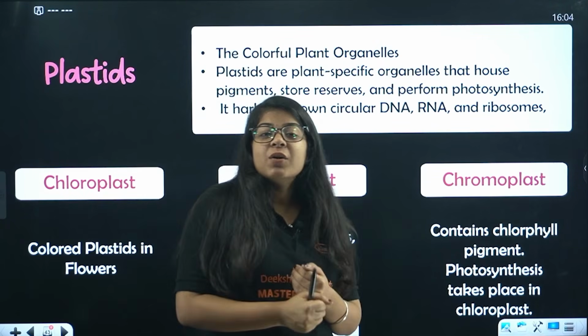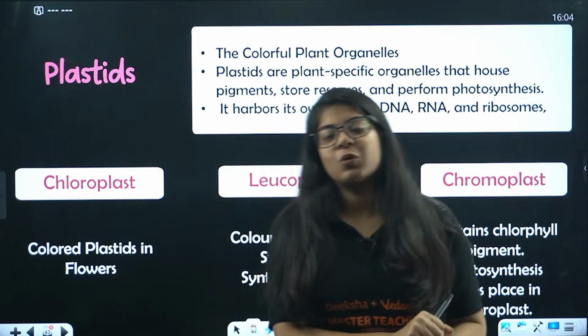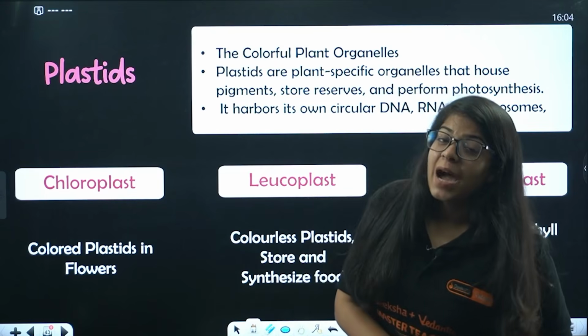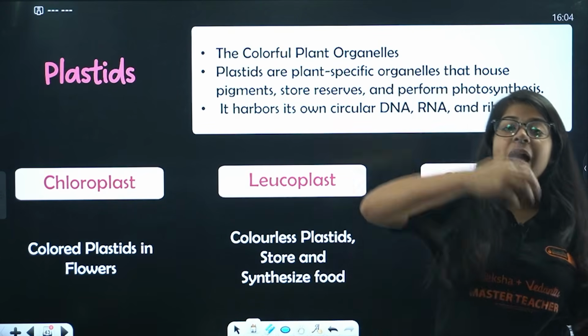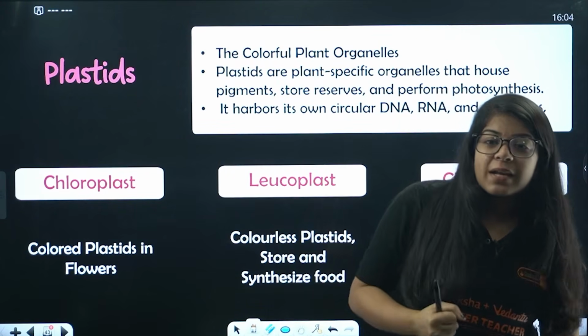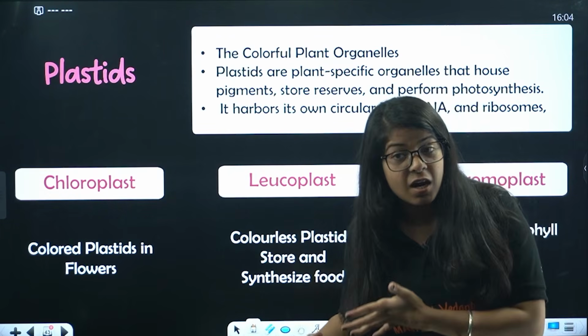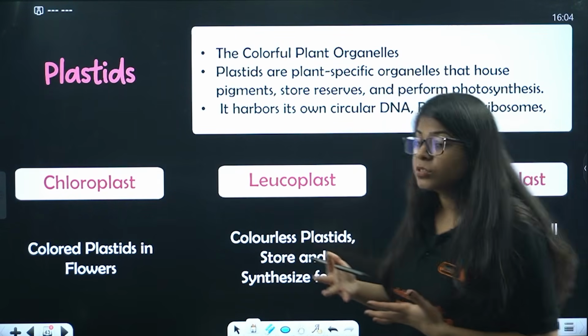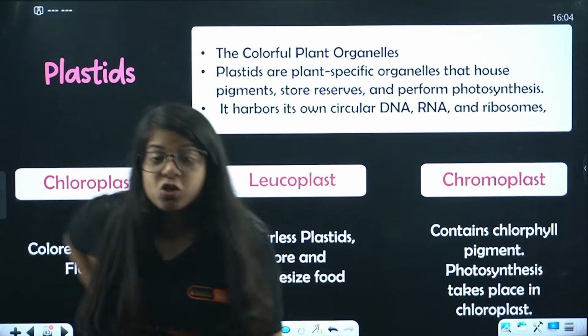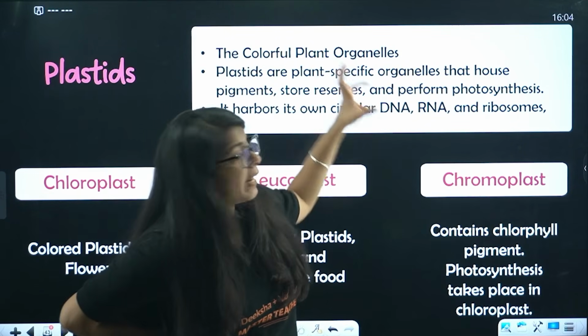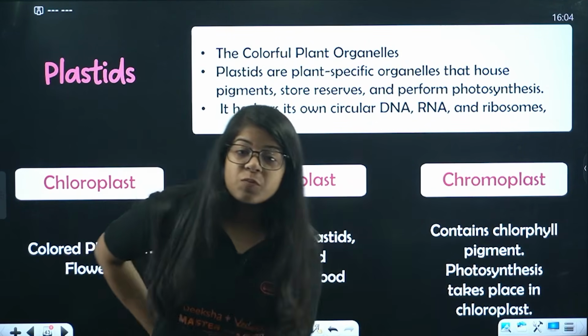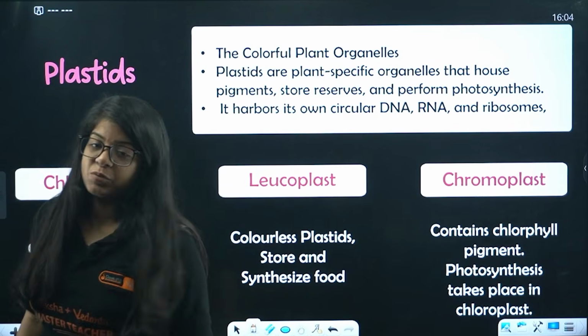And what helps in doing that? Plastids help in doing that. Okay, so plastids we find in plants. They store our reserves, help form the pigmentation that gives the colors, and perform photosynthesis, right? It also harbors its own DNA, RNA, ribosomes. Now these are of three types.